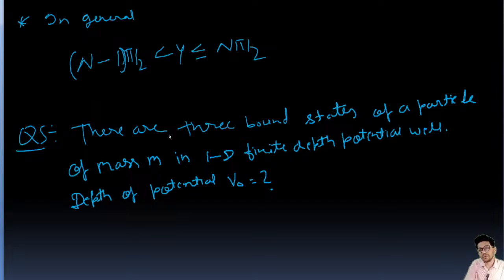There are three bound states of a particle of mass m in a 1D finite depth potential. So the particle is in a 1D finite potential well, and we need to find out this height, that is V naught.